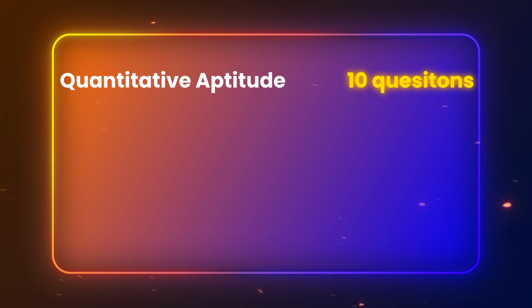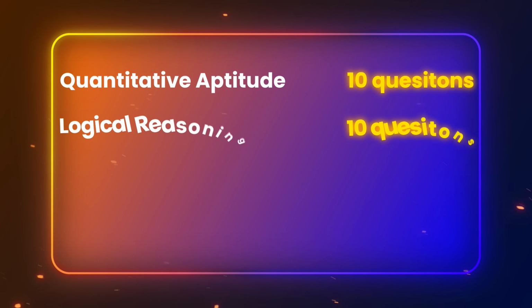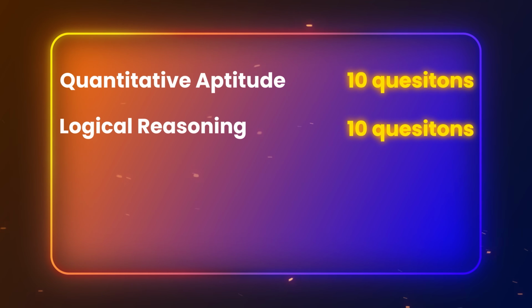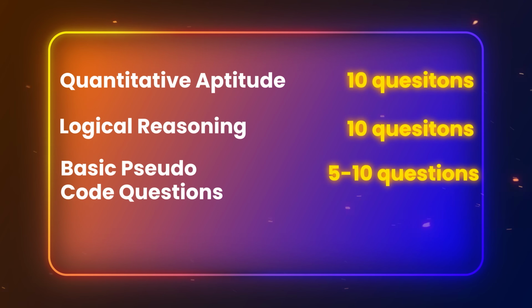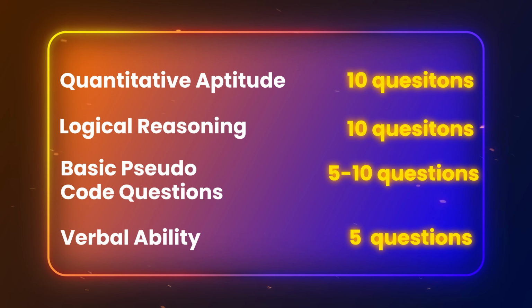Now let me walk you through the syllabus around which you will face questions in the IST exam. The IST exam consists of 4 main sections. First is quantitative aptitude, which contains 10 questions. Second is logical reasoning, which also contains 10 questions. Third is basic pseudocode, which is focused on computer science fundamentals and will contain around 5 to 10 questions. And last is the verbal ability section, which will also contain around 5 questions. Now let's deep dive into each section one by one to see the type of questions generally asked and free learning resources from which you can prepare.